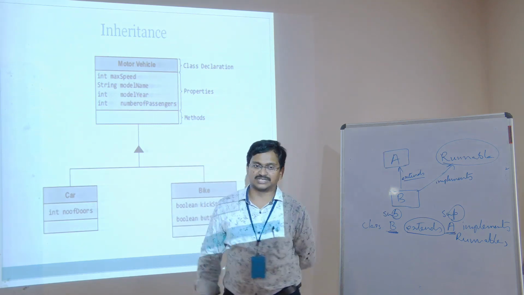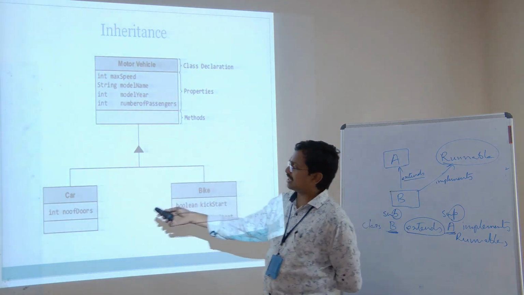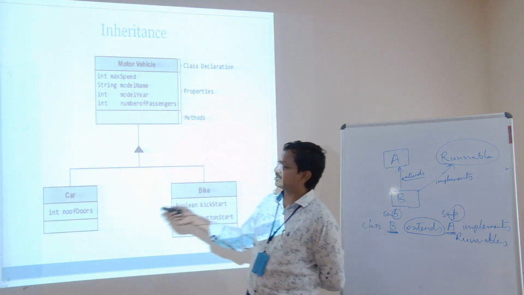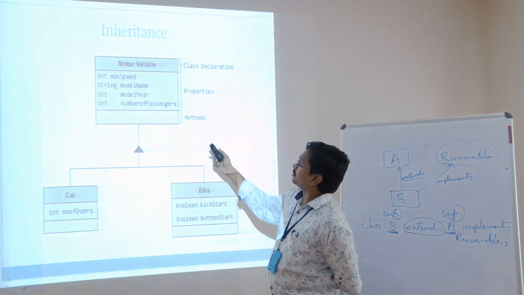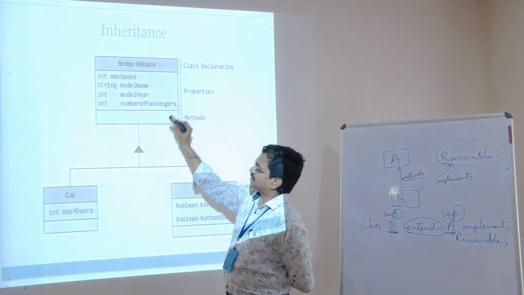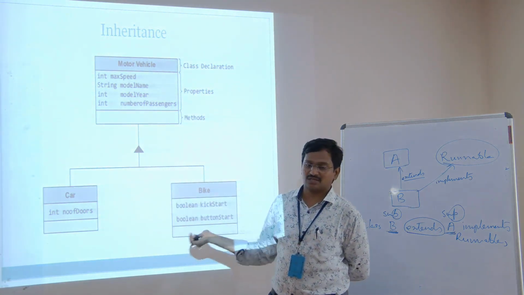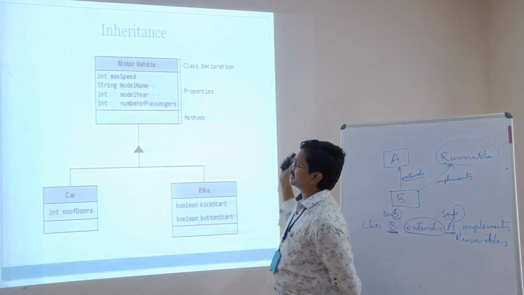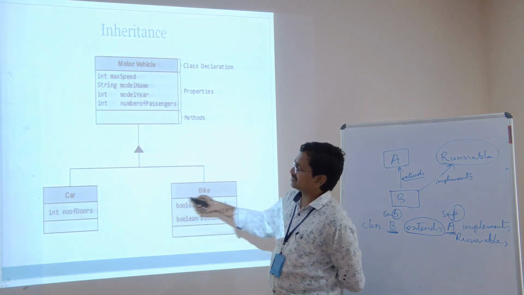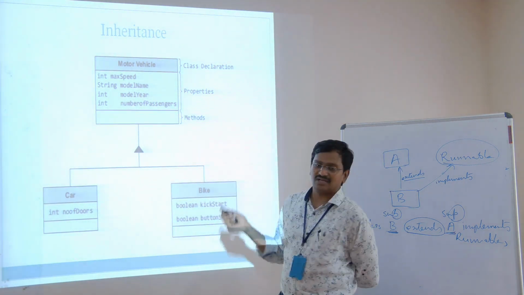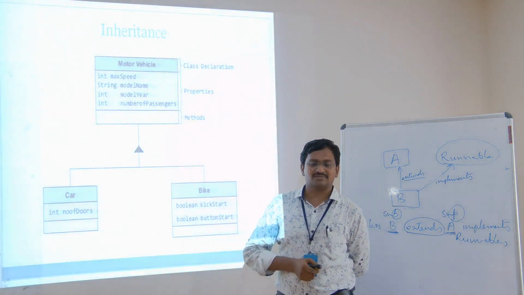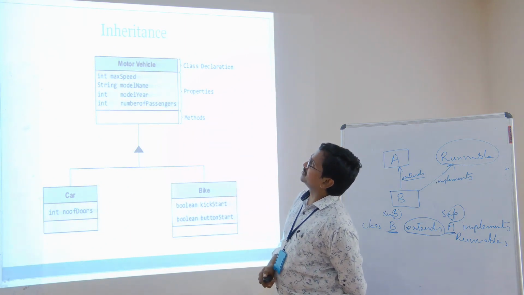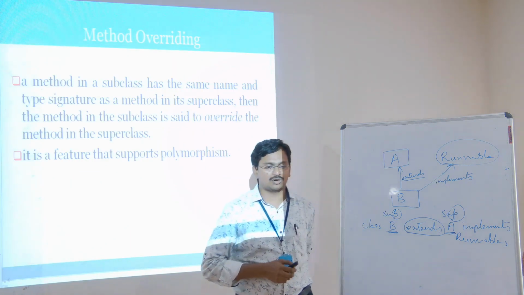And methods, what may be the methods? For traveling. A car can be used for traveling purposes and similarly a bike can also be used for traveling. So car for transportation or bike for transportation. Whatever it may be, all the methods can also be incorporated into these two, car and bike. These two are two different subclasses. And we can add many more subclasses for this motor vehicle, like lorries, buses, and many vehicles; all the vehicles that come under vehicle properties, we can simply add as subclasses to this motor vehicle. So this is what inheritance is about.